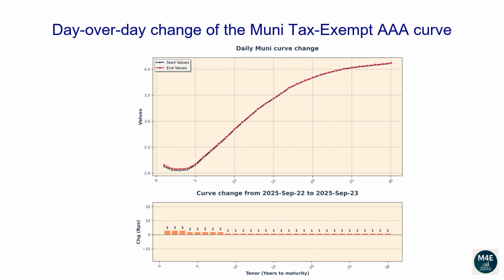The 1-year tenor changed 3 basis points. The 2-year tenor changed 3 basis points. The 5-year tenor changed 2 basis points. The 10-year tenor changed 1 basis point. The 20-year tenor changed 1 basis point. The 30-year tenor changed 1 basis point.